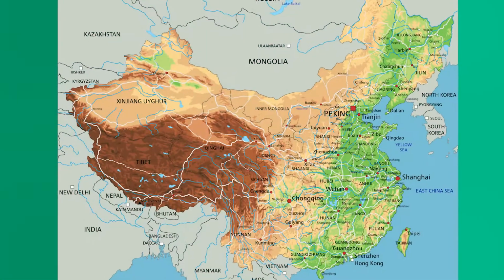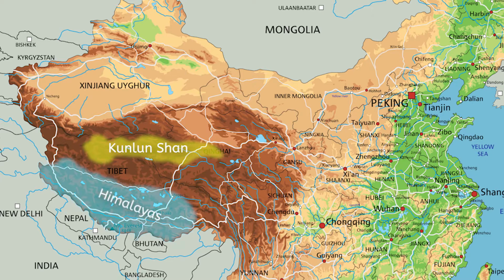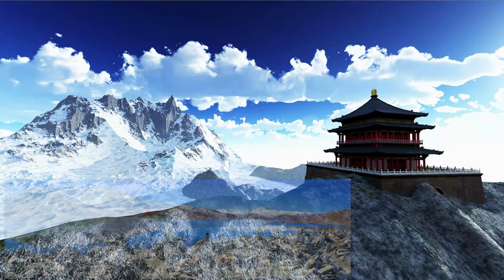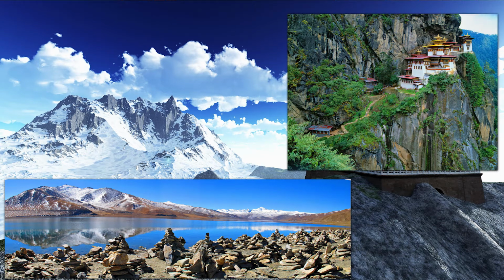The Tibetan Plateau and surrounding mountains highlight the southwest region. The Kunlun Shan Range borders the plateau to the north, while the Himalayas lie to the south. The plateau is the world's largest and highest at more than 14,000 feet, while many mountain peaks exceed 20,000. It is breathtaking.